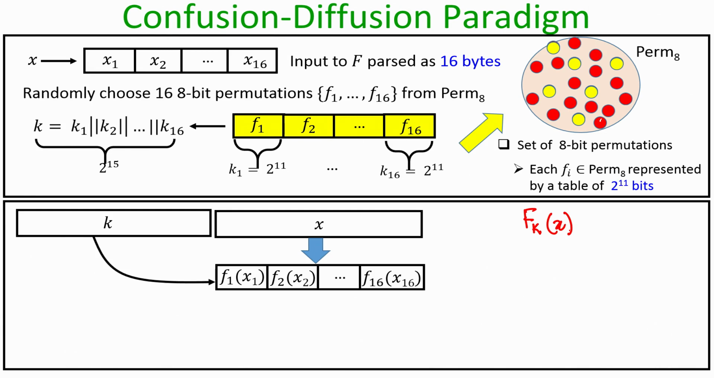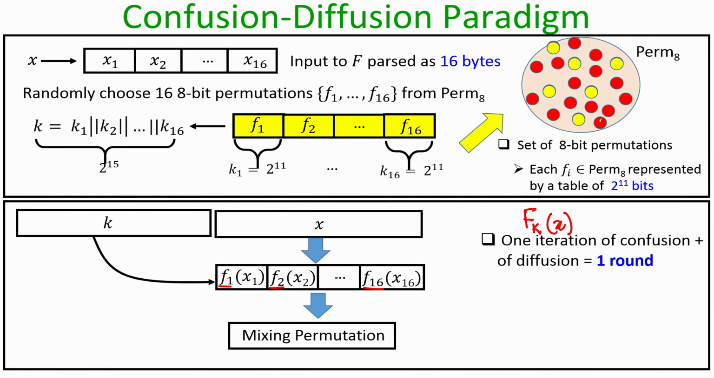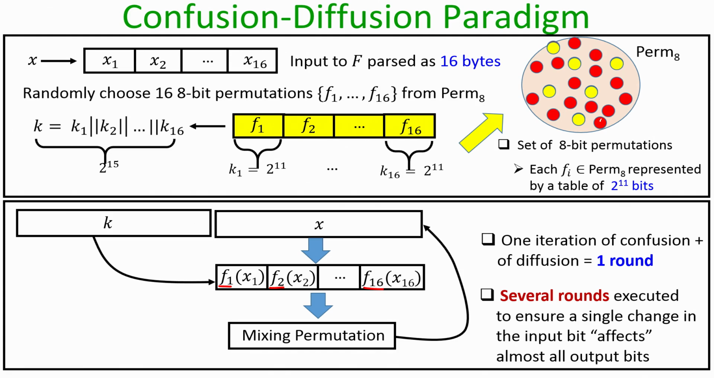What we do is that depending upon the value of the key, we determine the smaller sized permutations which we are going to apply on the individual bytes of x. After we obtain the outcome of the individual round functions on the respective bytes, we apply a mixing permutation, namely we just shuffle the bits of the intermediate outcome that we have just obtained. One iteration of confusion followed by one iteration of this mixing permutation constitutes one round, and then we repeat this process again.